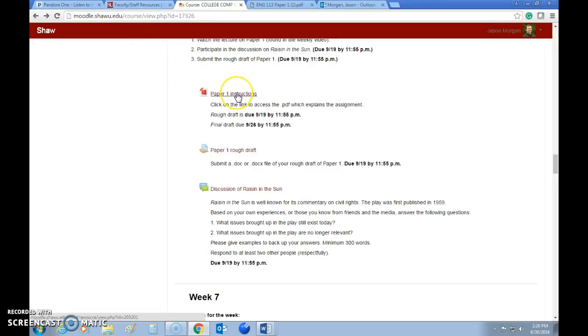So paper 1 is going to help you kind of get in the mindset to work on your final paper, which we'll get to way down the line. So don't even worry about the final paper yet. This will just kind of get you started with getting into that mindset. But the discussion here is everyone's going to have a different view on what they read and what their personal experiences are. And you may disagree. You may think, hey, this element's still a problem, and some people say, no, it's not.